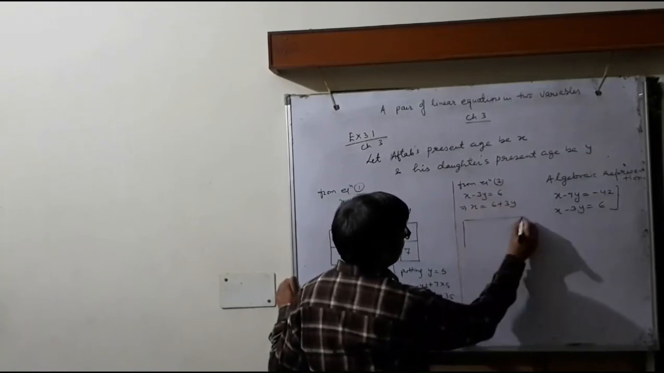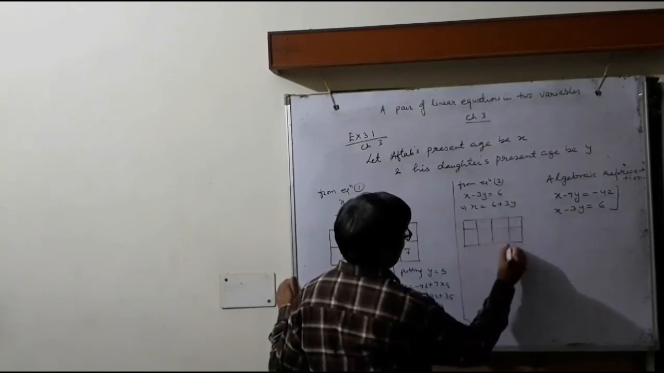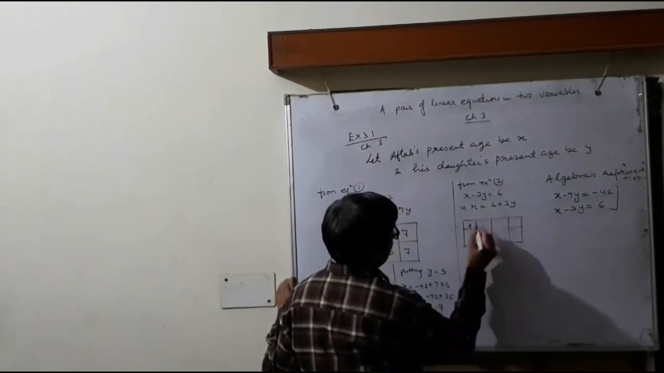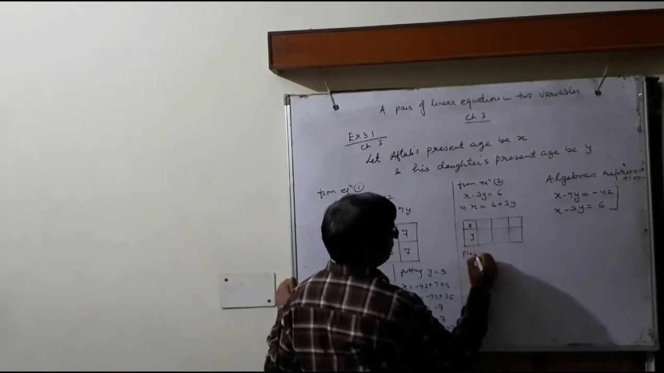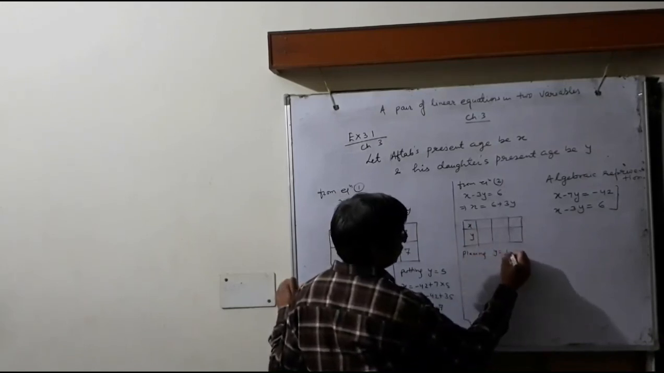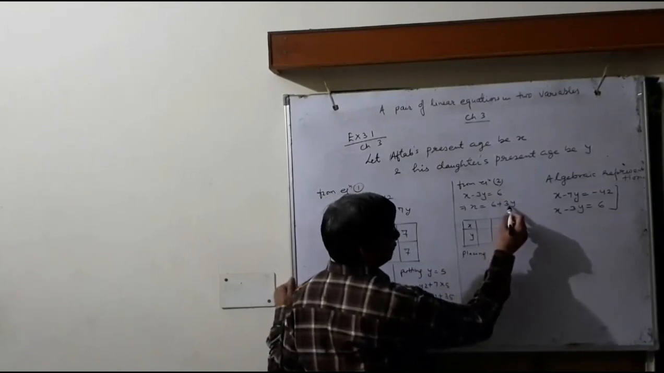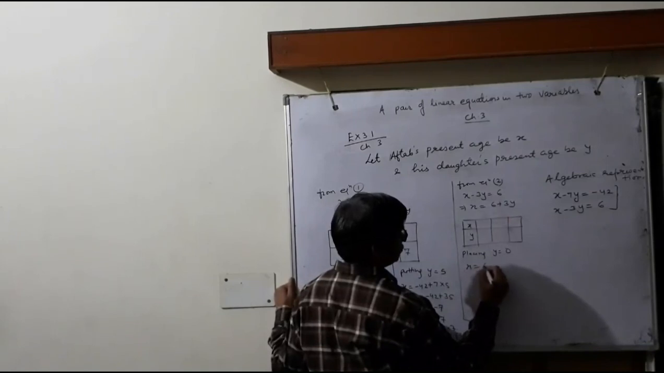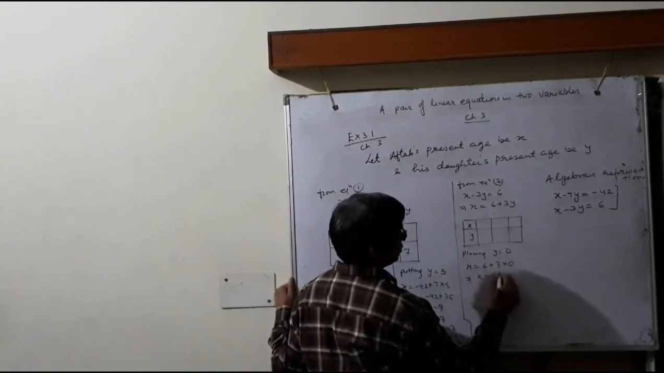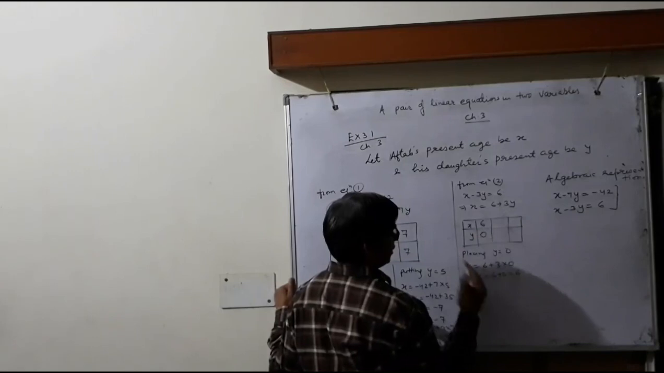First of all, placing y equals to 0. If we take y equals to 0, so x equals to 6 plus 3 into 0, so x equals to 6 plus 0 equals to 6. If we put the value of y as 0, the value of x will be 6.